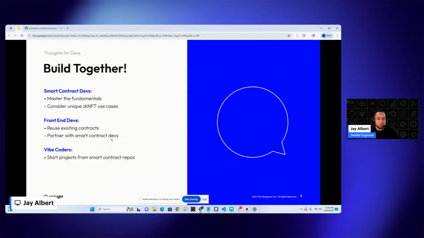And then for vibe coders, people who aren't coders at all, I vibe code from time to time. I love using Claude, MCP servers. I've made a ton of applications using vibe coding. So for you, I suggest start off with one of those smart contract repos and then talk to your MCP server or your Claude, whatever your LLM is, tell it what you want to build for the front end, and realize you're not going to touch the smart contracts. You're just going to build the interface to interact with those smart contracts. But ultimately, what I wanted to get at here is that we all have different areas of expertise, and there's an opportunity for everyone to collaborate. So if you're not sure, reach out to me. I'll give you some ideas, maybe even connect you to teams that you can start working with.